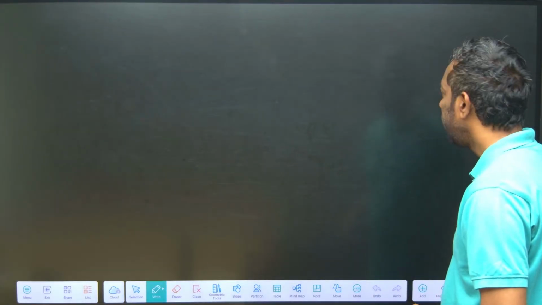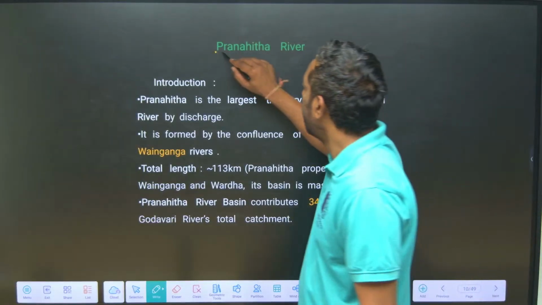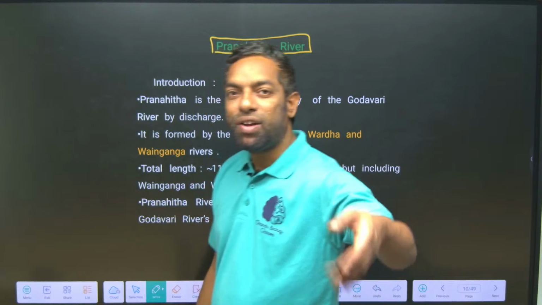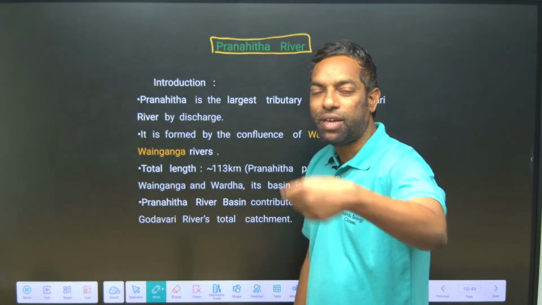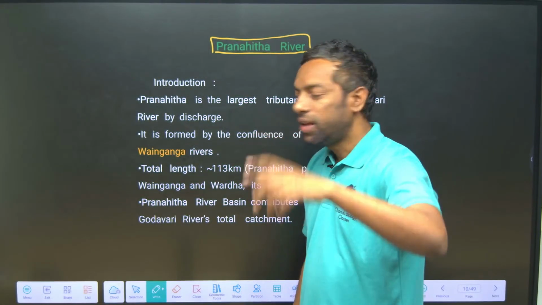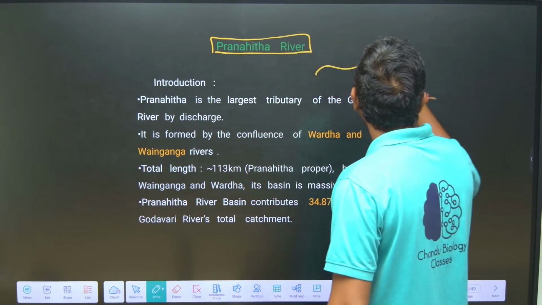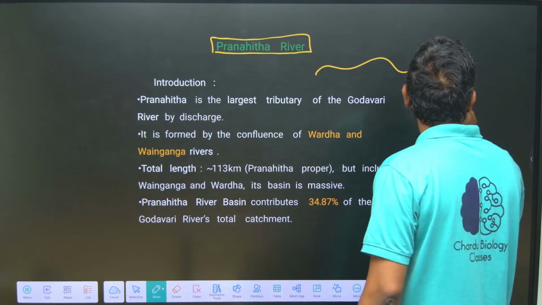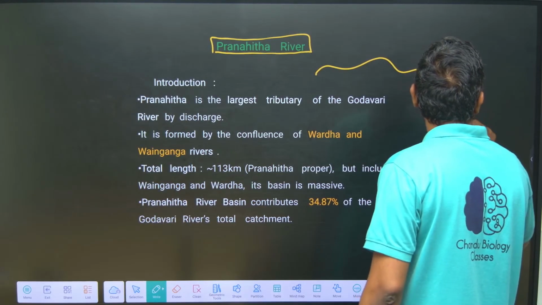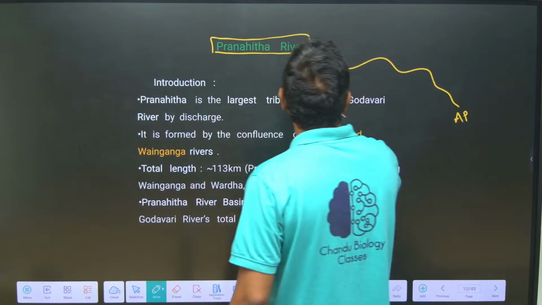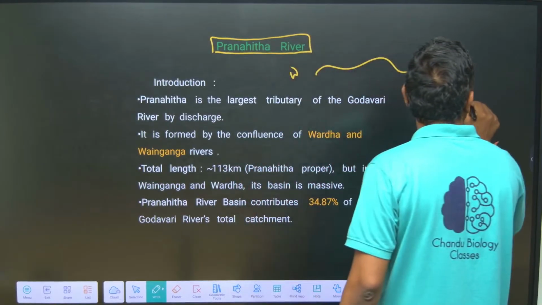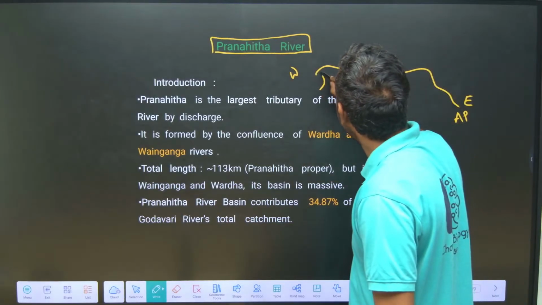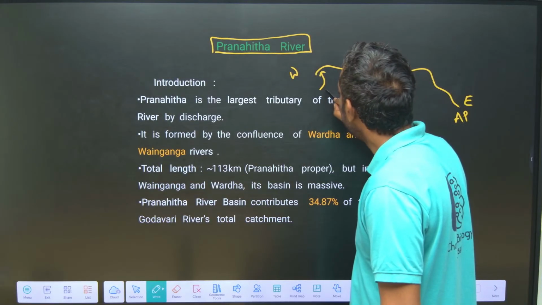And coming to the next one, Pranahita, this is also another river. Manjira is on the west side of the Godavari. Godavari flows from west to east and finally reaches the Bay of Bengal, finally reaching AP. This is the west side, this is the east side. The most prominent west side, right bank tributary is Manjira.